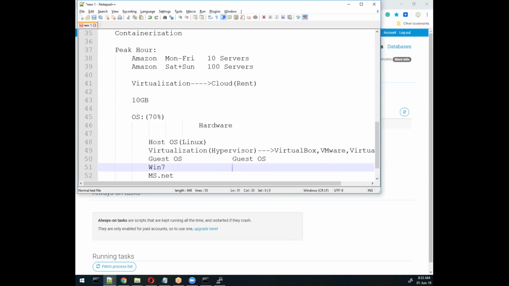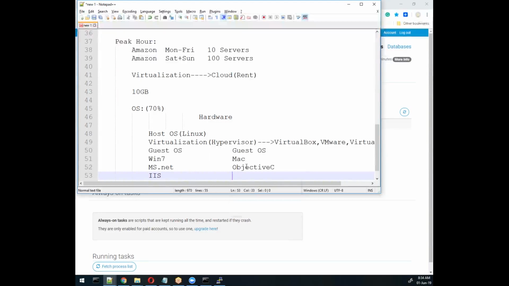It means we can install multiple operating systems in our own computer. So if I want to take advantage of Linux on my Windows machine, I can do it through this virtualization hypervisor software. Here maybe we have Mac OS, and here we are using Objective-C, and it is for iOS based programming apps. If you want to create iOS based applications, we'll create them through this Mac OS, and here again